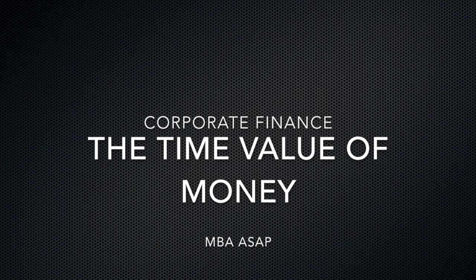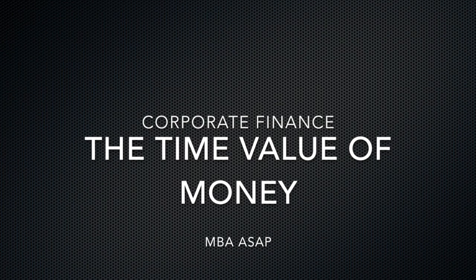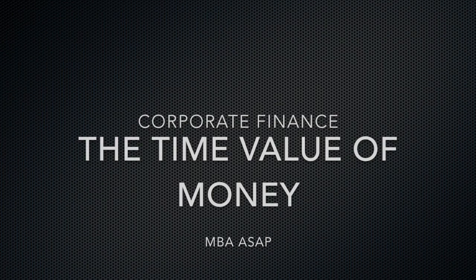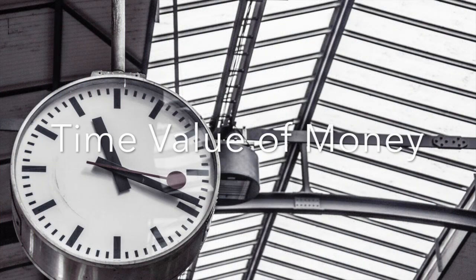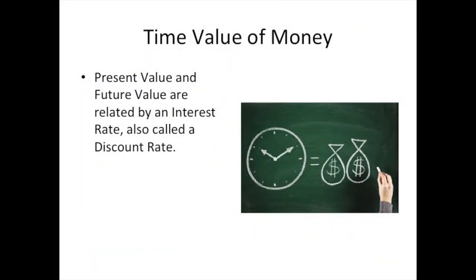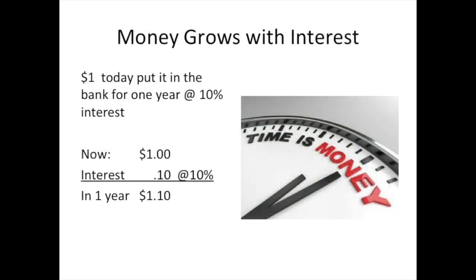Today we're going to talk about forward-looking finance, the time value of money. And what we mean by the time value of money is that a dollar today is worth more than a dollar in the future. And the relationship between the two, between present value and future value, is the discount rate or an interest rate. For example, if you had a dollar today and say you could put it into the bank and collect 10% interest on it, well, what would that be worth in a year?